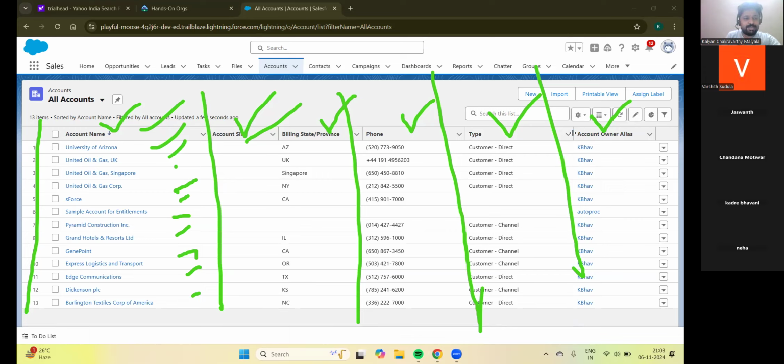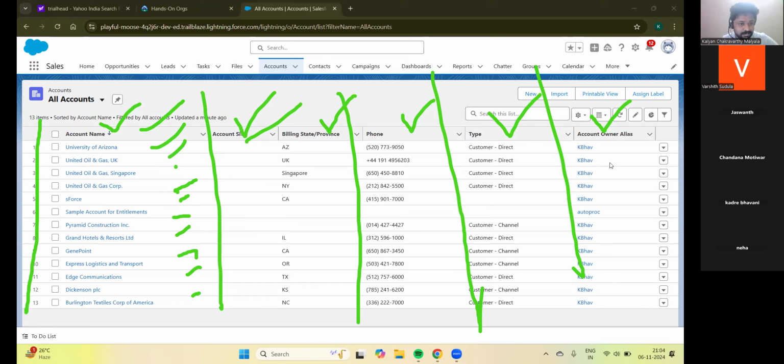So I can say that I can store this information in the Excel sheet also. Then why am I using Salesforce? Because it is more hands-on, more user-friendly. Suppose if I click on one of the accounts, can I open any other page if I click in the Excel sheet on one row? No, right? But here, if you see,